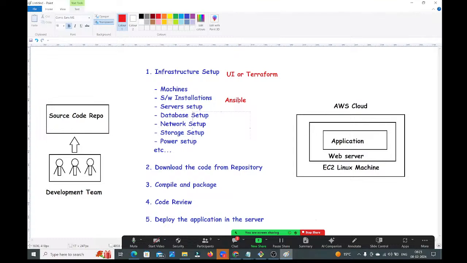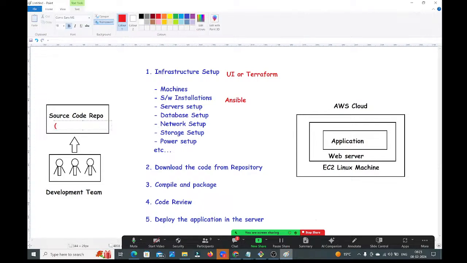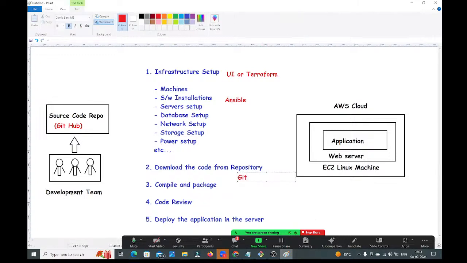Okay. Next, guys, I want to download the code from the repository. Right, here, as a repository, what are you using? As a source code repository, we are going to learn GitHub. GitHub is a source code repository. If you want to download the code from the source code repository, for that, we are going to use one client software that is called Git client software. By using this Git client software, we will download the code from the source code repository. Once this infrastructure is ready, as the operation team member, what is your responsibility?